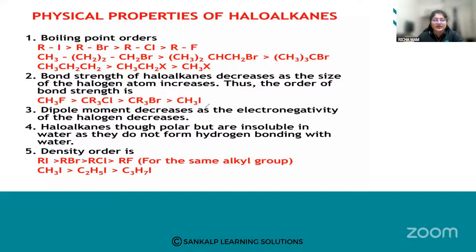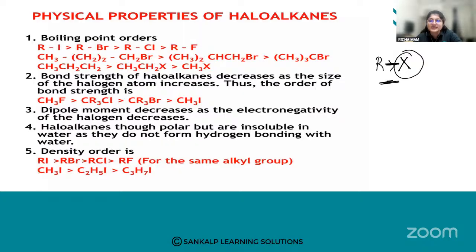Then when we see the haloalkanes, they are polar. We have understood now what polarity is. Polarity is developed when you have a halogen atom attached to the alkyl group. As it is highly electronegative, it will tend to pull the electron towards itself. So we say it is polar.